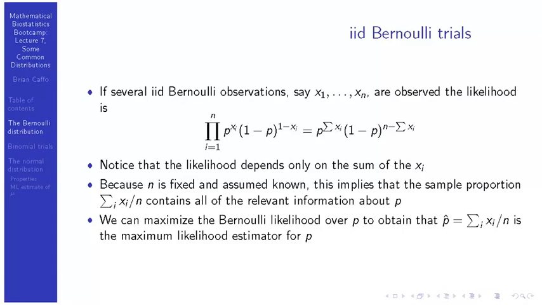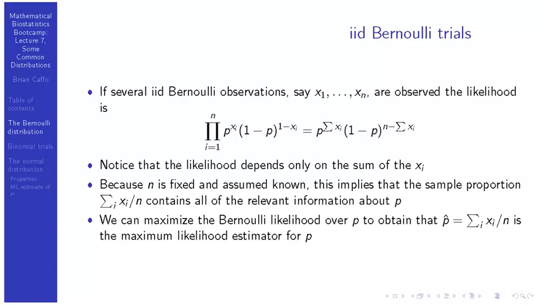You can get from one to the other by multiplying or dividing by n. So the sufficiency result is that the proportion of successes is all the relevant information you need to make Bernoulli inference about a parameter. Again, this all depends on the model being correct, that you have correctly modeled the data as IID Bernoulli.